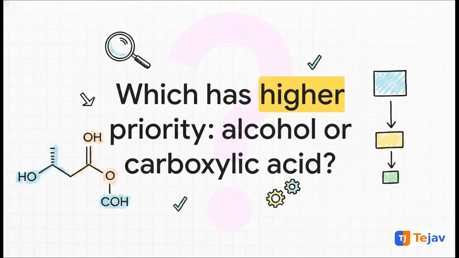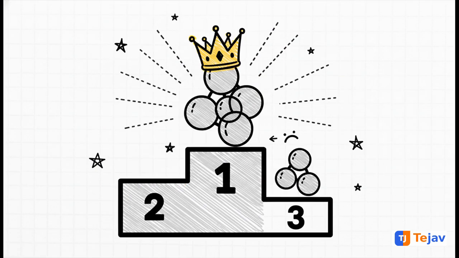Quick priority check. Imagine you're staring at a huge molecule on a test. It's got an alcohol group and a carboxylic acid group attached to the chain. Which one gets to dictate the main suffix of the chemical name? Carboxylic acid takes the crown. Since it's higher on the priority ladder, the entire compound gets named as a carboxylic acid, and that alcohol group gets totally demoted to substituent status. Mastering this functional group priority ladder is absolutely crucial for those high-level nomenclature questions.